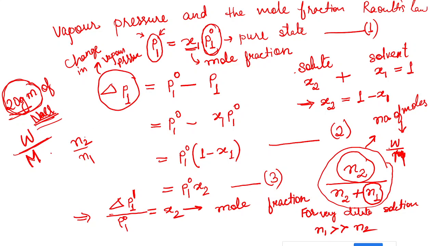Now in place of N2, I have to write W2 by M2, because this is how we calculate the number of moles. Similarly for N1 we write W1 by M1, and this will be your final expression for the relative lowering of vapor pressure. I am writing it here.